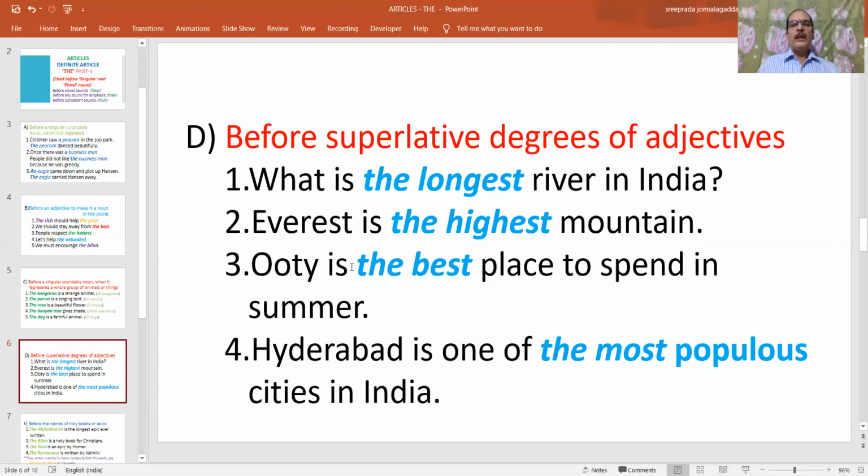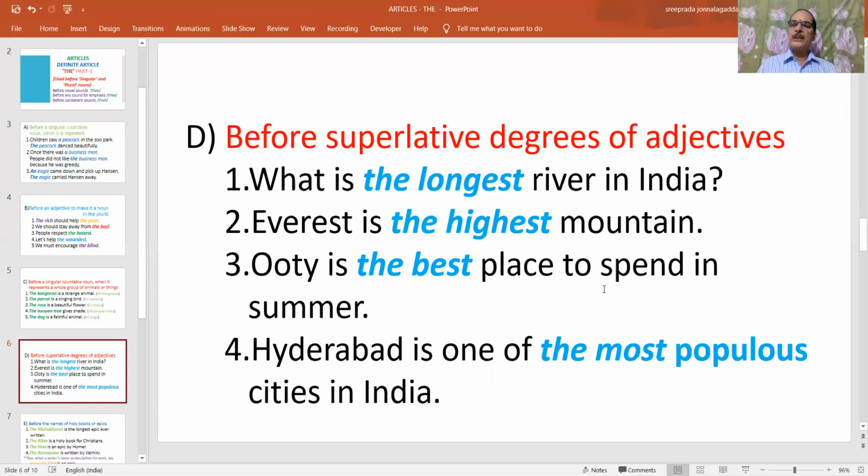Next one. Ooty is the best place to spend the summer. Good, better, best. So best is the superlative of good. That's why we place the before it to show that it is in the superlative degree. Fourth one. Hyderabad is one of the most populous cities in India. Populous is the positive degree, more populous, and the most populous.